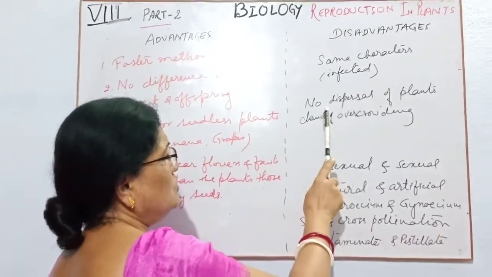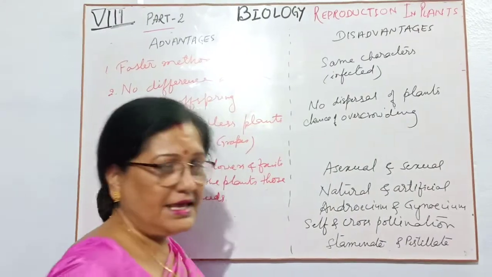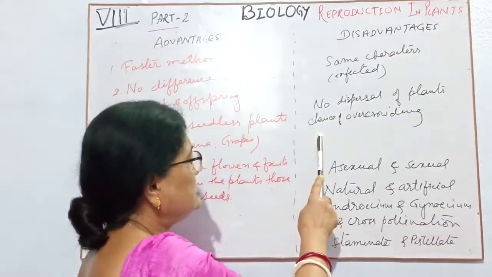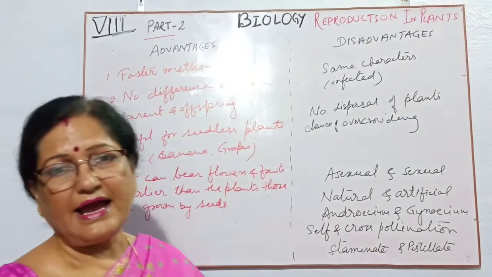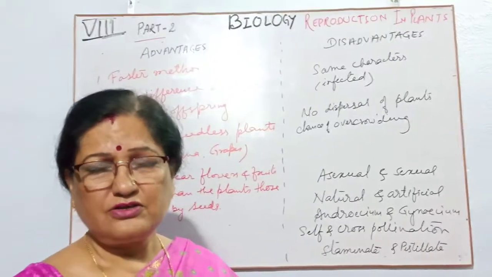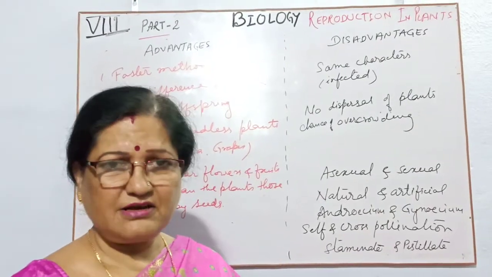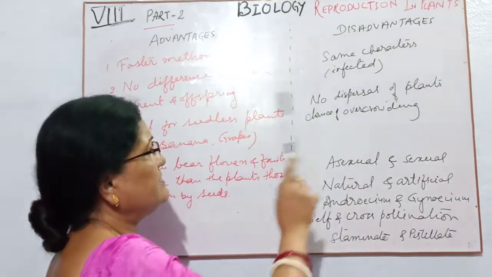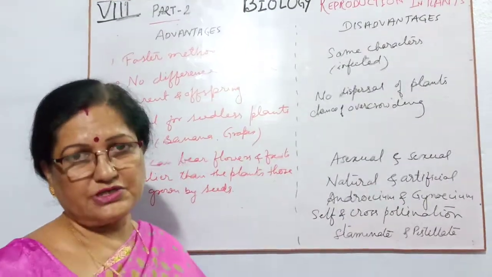Second is no dispersal of plants. If there is no dispersal of plants, then there is a chance of overcrowding, and smaller plants will not get their nutrients from the soil. Instead, the bigger ones will draw it. So this is another disadvantage of vegetative propagation.